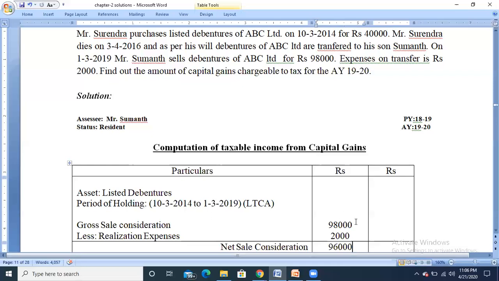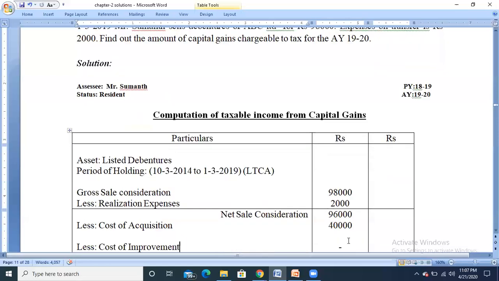So calculate the capital gain income. First take the value called gross sale consideration. So the asset has been sold in the previous year for rupees 98,000. So that will be the gross sale consideration. From that, minus the realization expenses. So the realization expenses they have given in the problem, that is 2,000 rupees. So take 2,000 as realization expenses. So after minusing the realization expenses, you'll get the value called net sale consideration. So the balance amount is 96,000.